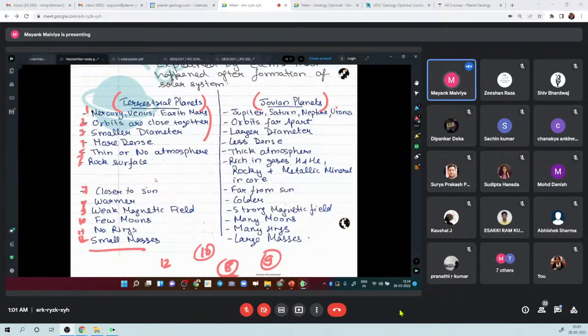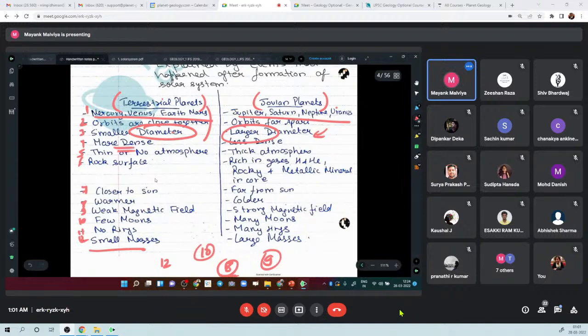So the first thing, if you are asked about the difference between these two, you can say these are examples of terrestrial, these are examples of Jovian planets, right? In terrestrial, their orbits are closer. Here, their orbits are farther apart. Their diameter is smaller. Their diameter is large. So you should know the reason. The diameter is smaller because they are composed of 0.7% of the material of the nebula, right? And these are composed of 99% of the composition, right?